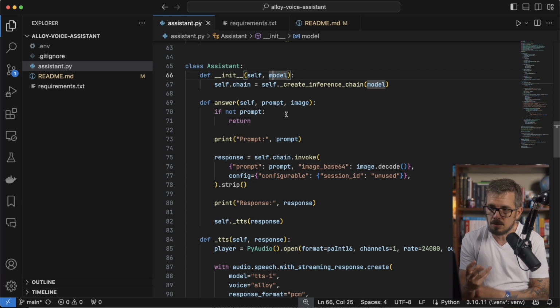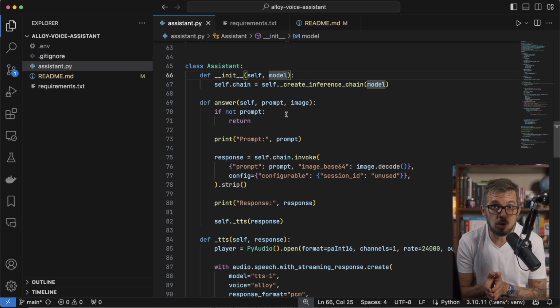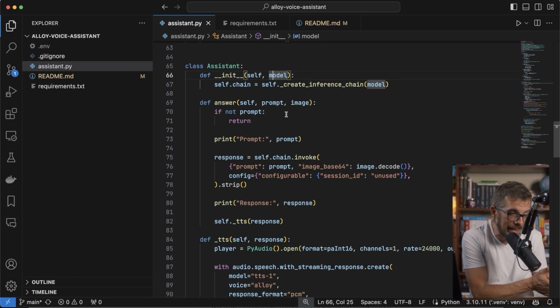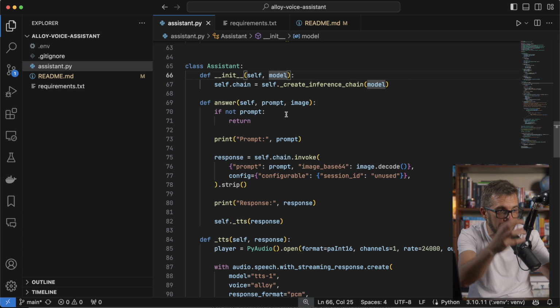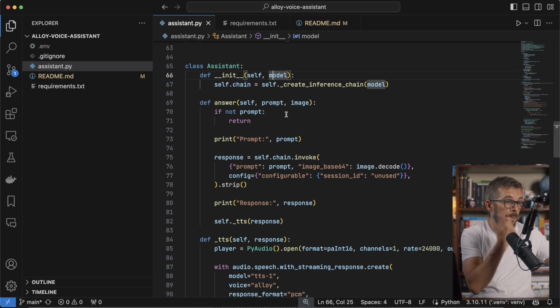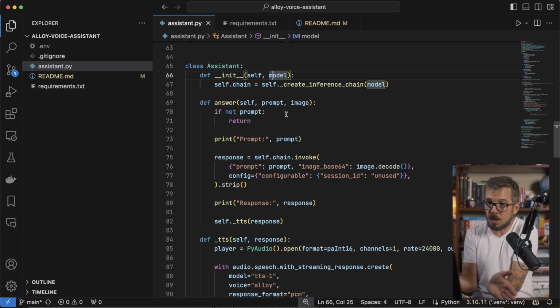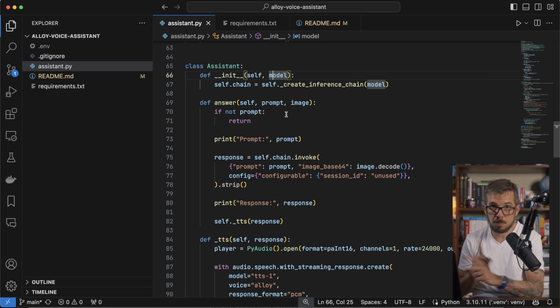The second reason, I guess those were two. So this is the third reason why I'm using LangChain here, is because I can swap my model with another model. And I don't have to change a single thing here. So this class expects a model and nothing inside this class. You're gonna see how I put together the prompt, how I invoke a chain, etc. Nothing here depends on one specific model. So I can use Gemini Flash, or I can use GPT-4, or I could use any other model that's supported by LangChain, which is pretty much all the models out there, and all of the details will be transparent to me. That is amazing. Again, goosebumps whenever I talk about that.